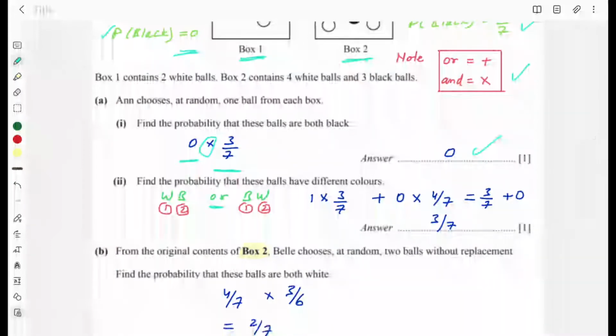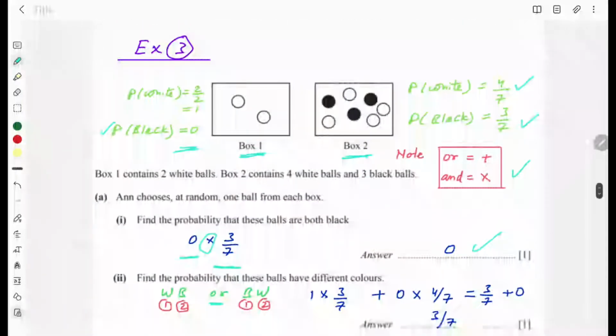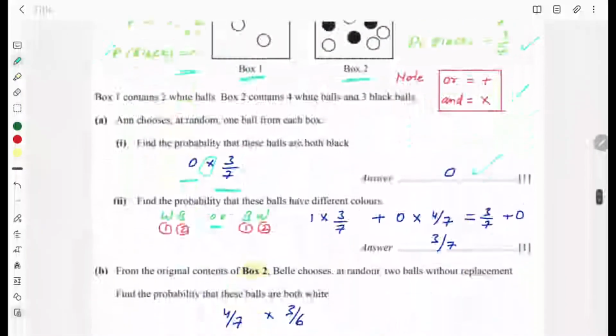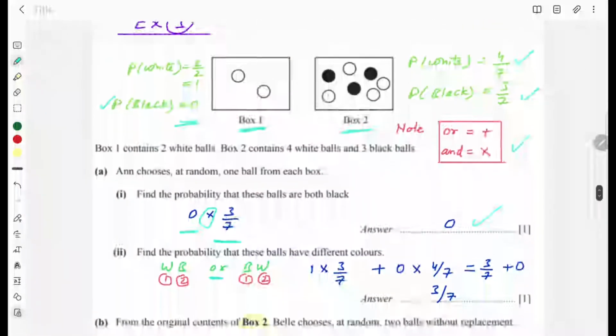Now what is the probability of getting white from box 1? You have already worked on it, so it's 1. And the probability of getting black from box 2 is 3 over 7. So I've written 3 over 7 here, and this is 1. Or, I will write plus for or.